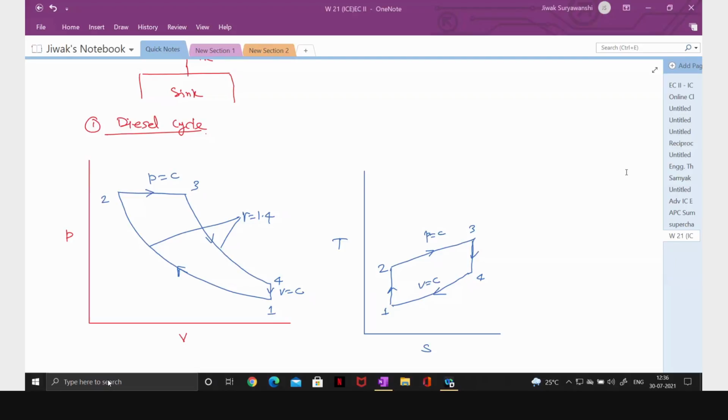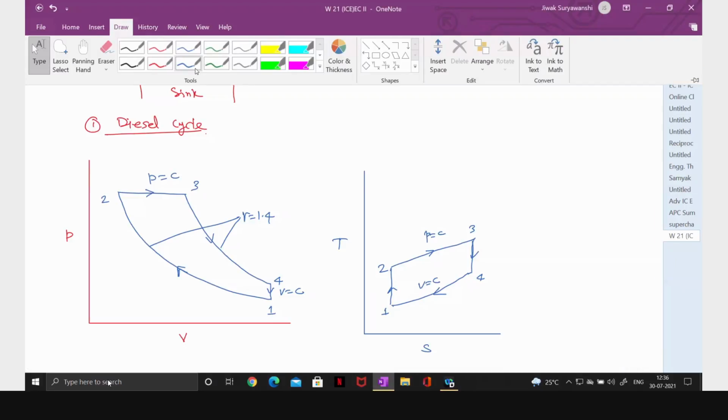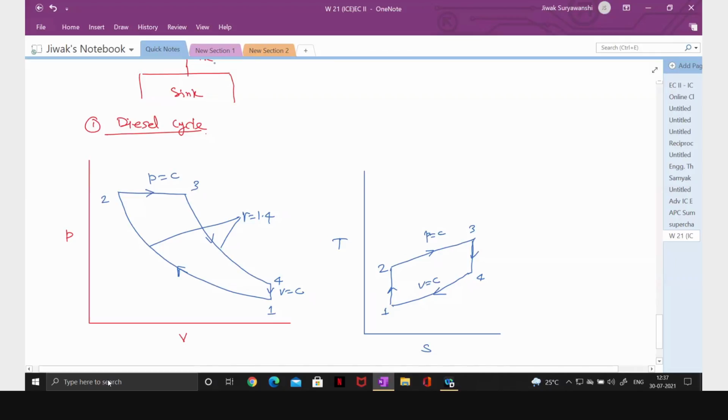So when you draw this diagram, draw it correctly. The slope should not be the same. Okay. The constant volume line is more steeper than the constant pressure line. Now, this we have studied.